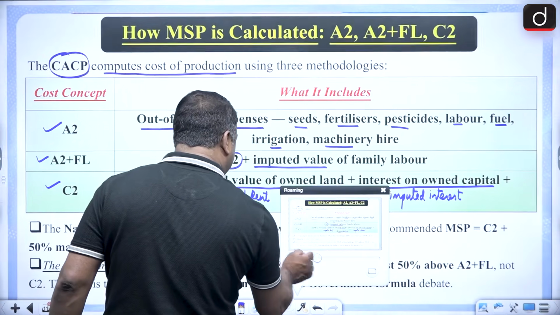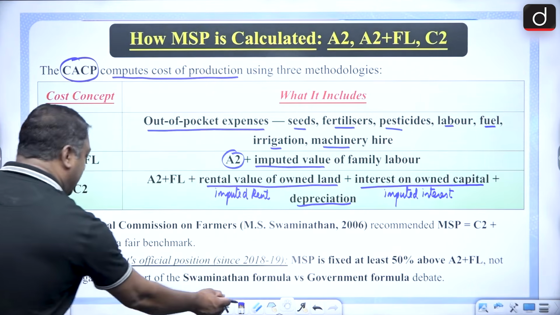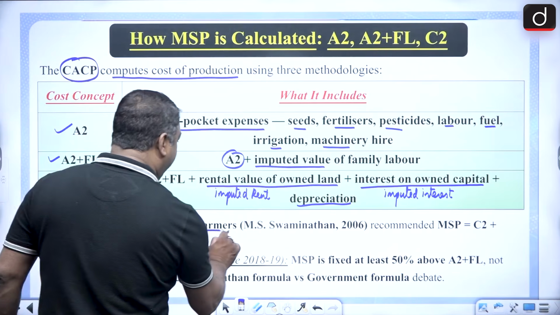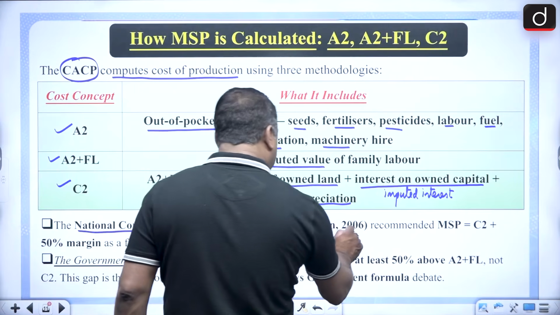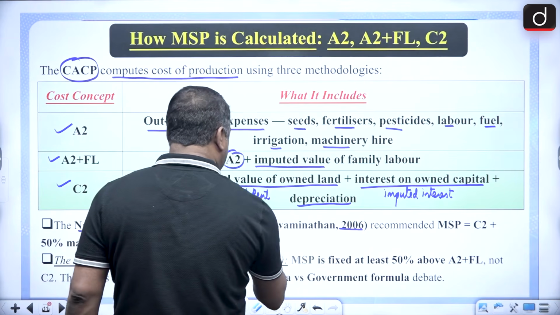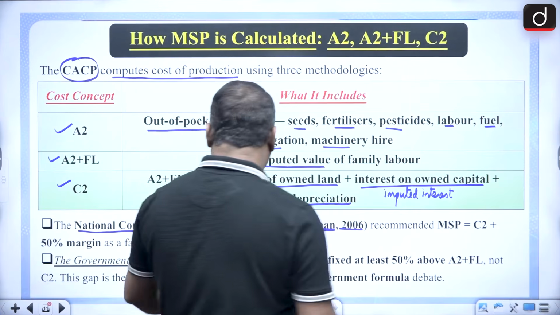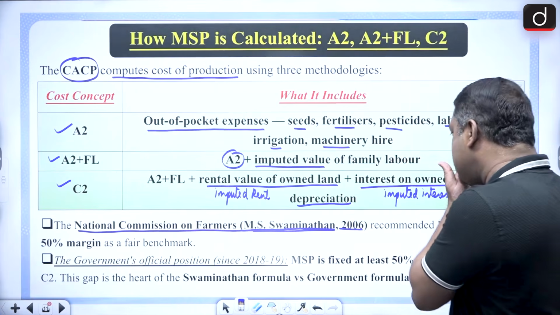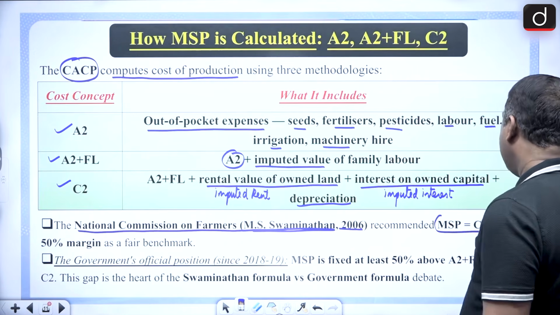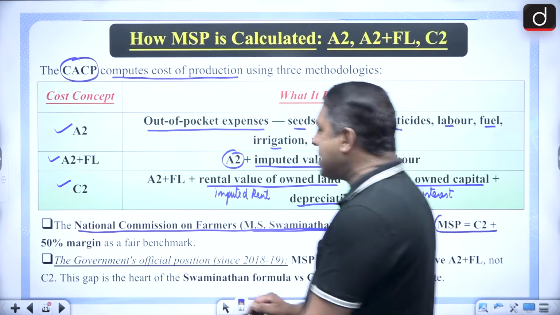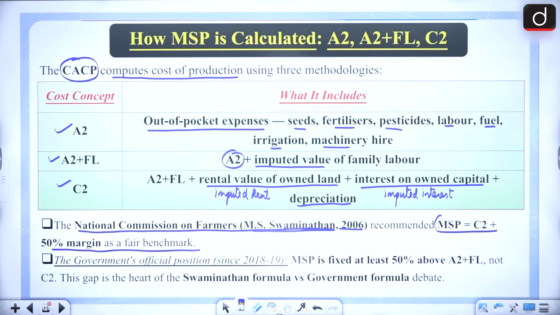And very importantly, the National Commission on Farmers, this one was in 2006, MS Swaminathan, always his name comes up. What he recommended is that MSP must be C2 plus 50% margin as a fair benchmark.